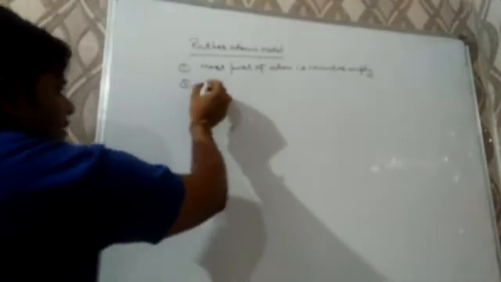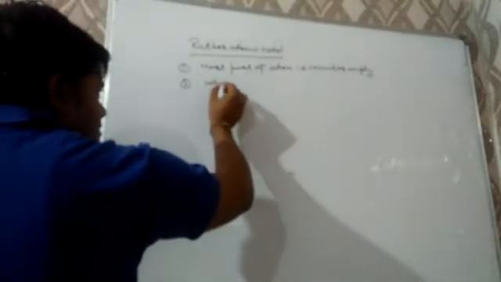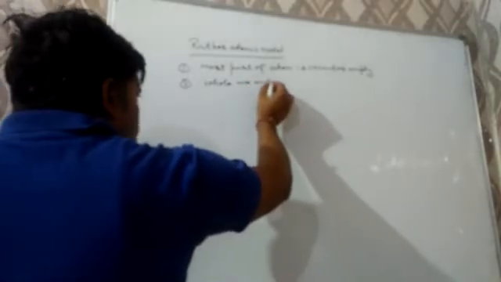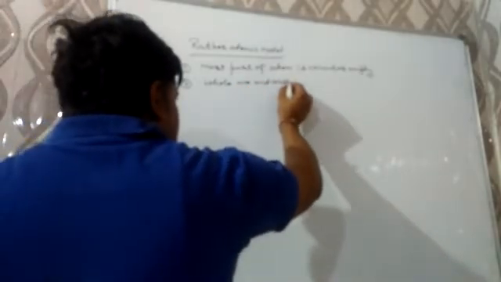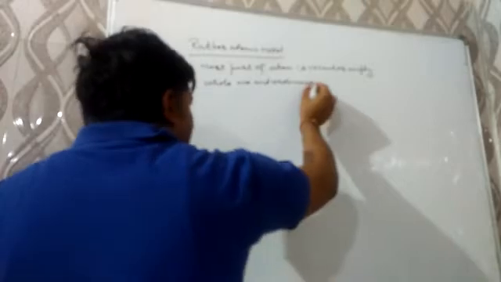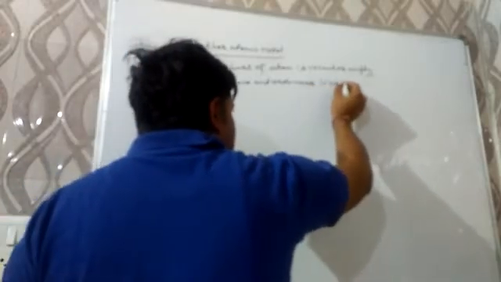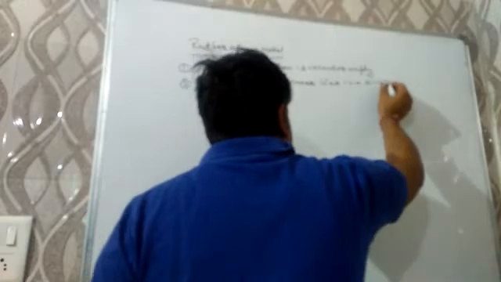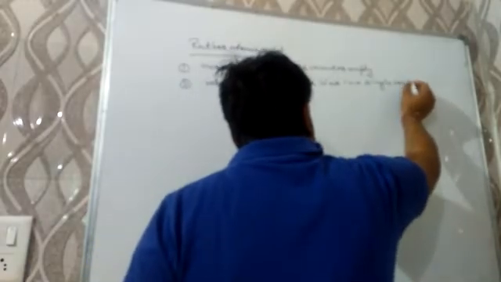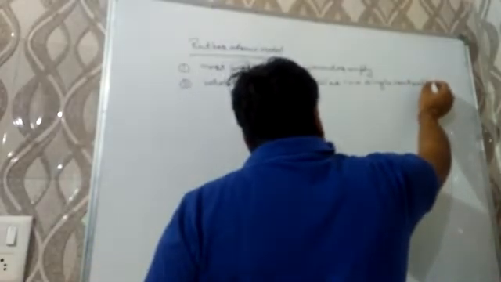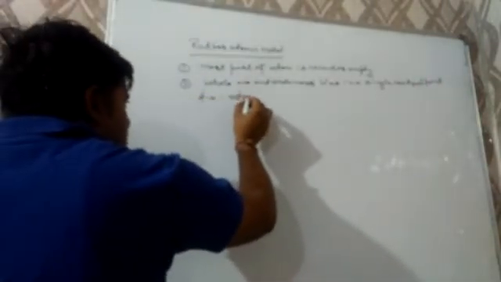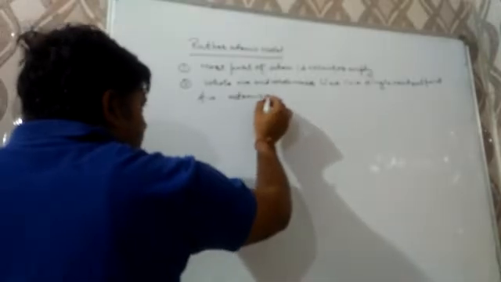Second point, whole positive charge and whole mass lies in a single central point known as atomic nucleus.